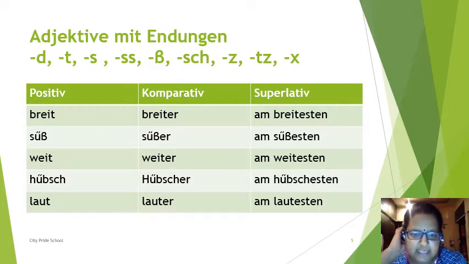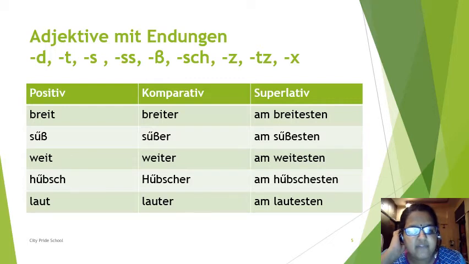Am süßesten, here also esten is added. Weit means far. Weiter is the comparative form, er is added. Am weitesten, here esten is added. Hübsch means pretty. Er is added in case of comparative, hübscher. Am hübschesten, esten is added. Laut, lauter, am lautesten. Laut means loud.